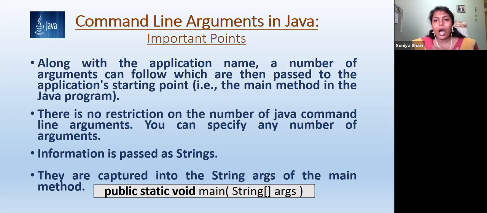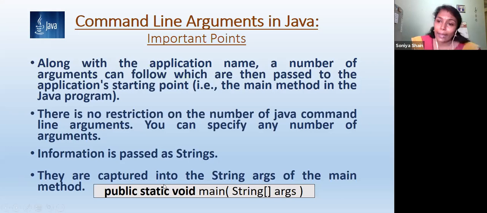And next, how is this accepted? It is accepted as a string. When you pass the command line arguments through the console, those arguments are treated as string variables. Even if you pass a number, that number is treated as a string. So information is passed as strings.